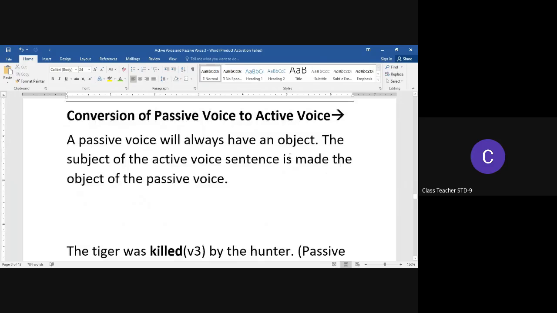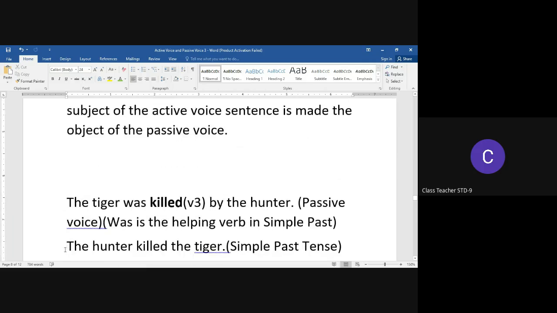Now, once we have understood the transformation from active voice to passive voice, we are confident enough to understand the conversion of passive voice to active voice. A passive voice will always have an object. The subject of the active voice sentence is made the object of the passive voice sentence. For example, if we have the passive voice sentence as the tiger was killed by the hunter, which is the passive voice sentence,